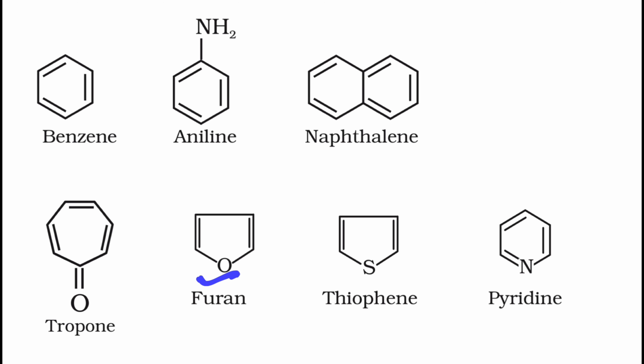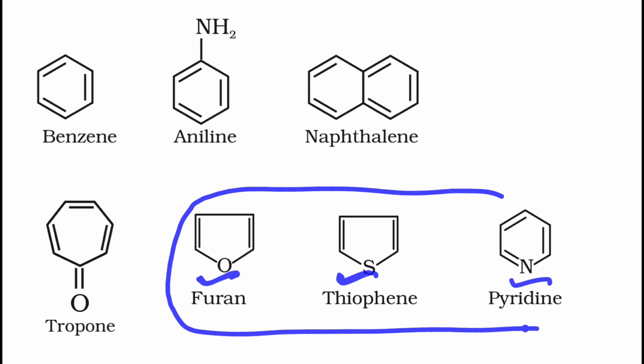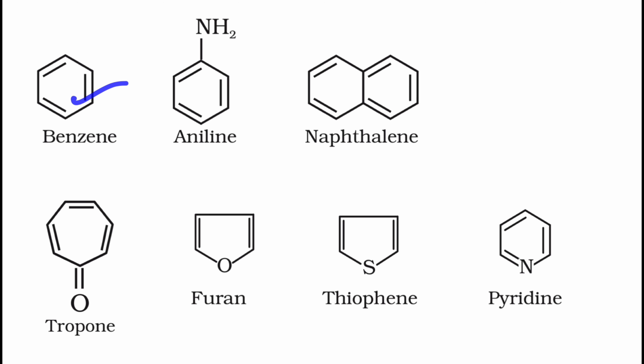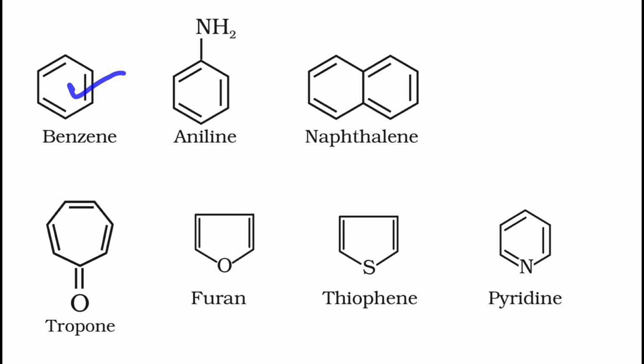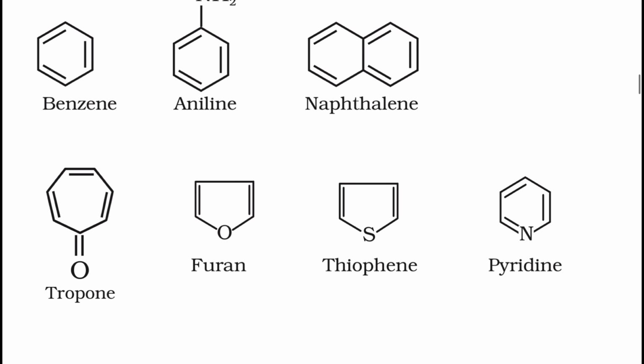But these are heterocyclic, heterocyclic, heterocyclic. These are heterocyclic aromatic and these are homocyclic aromatic. Here a benzene ring is present in each of these 3, so these 3 are benzenoid aromatic and this is non-benzenoid aromatic. These are heterocyclic aromatic. So this is about the first classification of organic compounds.